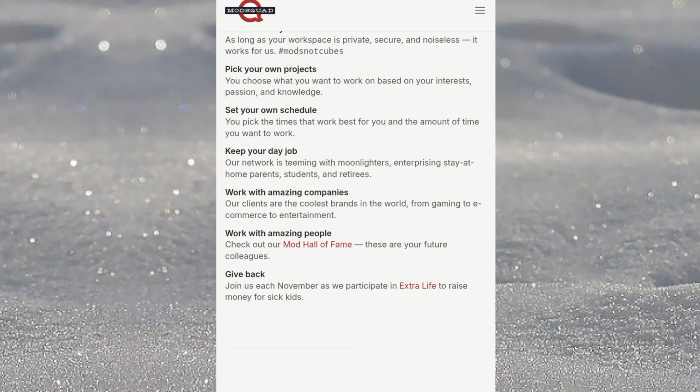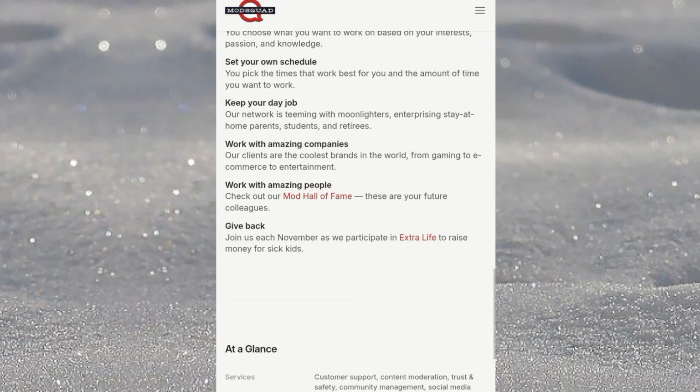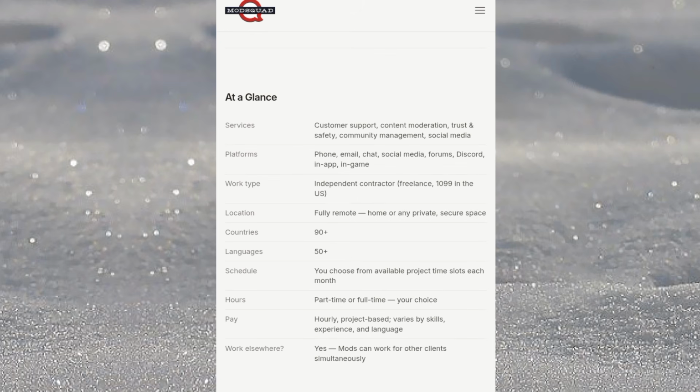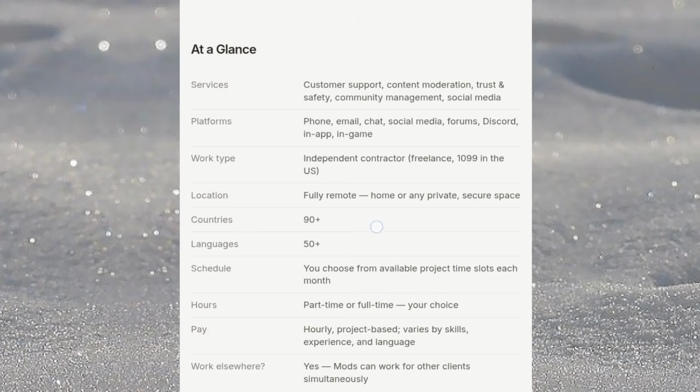This will actually help you to keep your day job, because you can decide, when I come back from work, I can work just 2 or 3 or 4 hours before I go to bed. So this is super amazing. Then they say work with amazing companies, like top coolest brands in the world. Then let me scroll down, look at a glance.